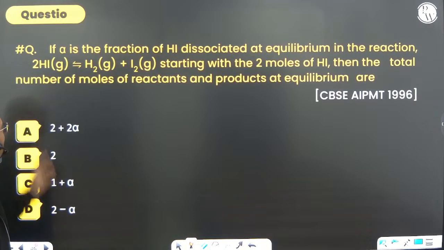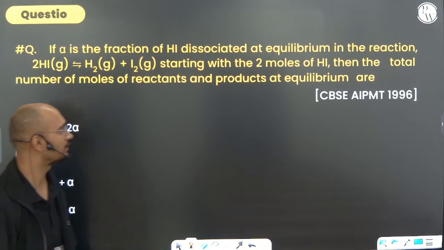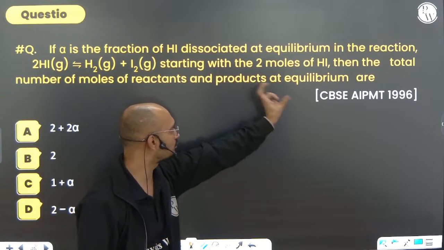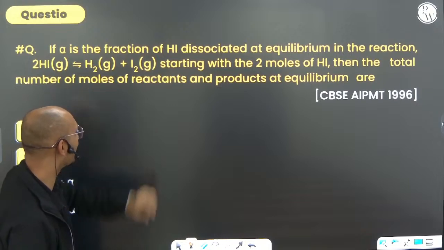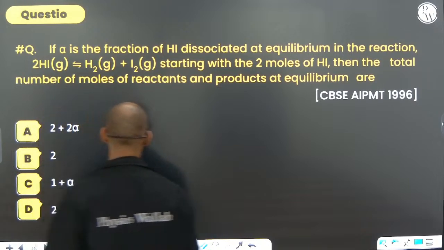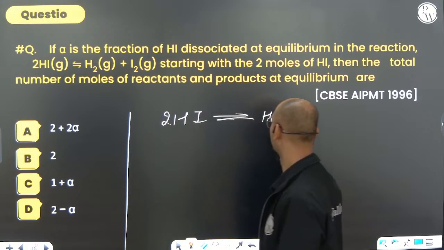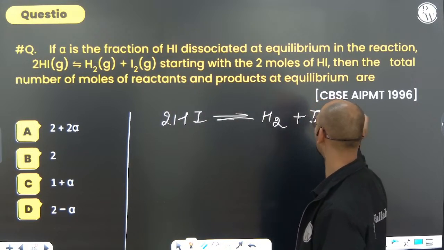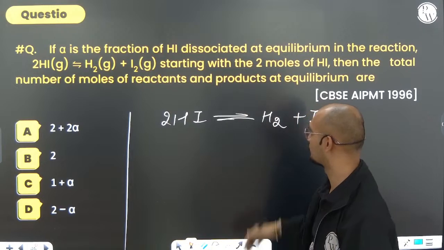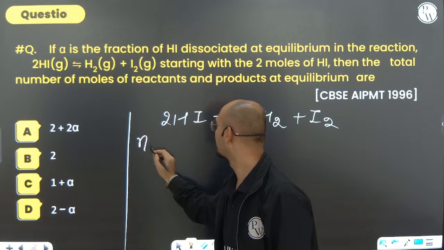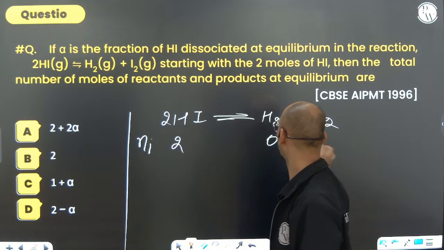Okay, next. If alpha is the fraction of HI dissociated at equilibrium in this reaction, then starting with 2 moles of HI, what is the total number of moles of reactant and product? Let's see. 2 HI breaking into H2 plus I2. These are all previous year's questions only. Initial number of moles is given how much? N initial is 2. H2 and I2 is 0, 0.